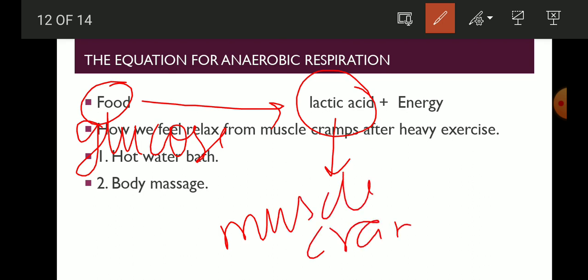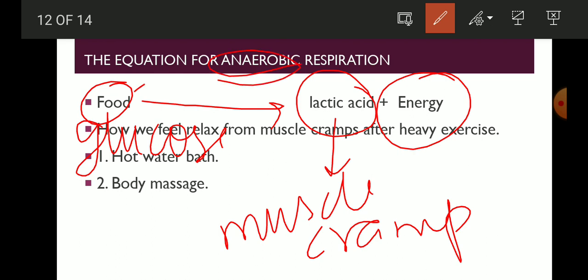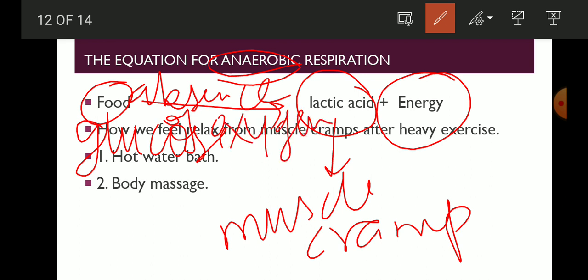This lactic acid is the reason for muscle cramps, and in this process you will get the energy also. Here you will write above the arrow mark that this is the anaerobic process, in the absence of oxygen. So how will you get relief? You will get relief by taking a hot water bath or by doing a body massage.